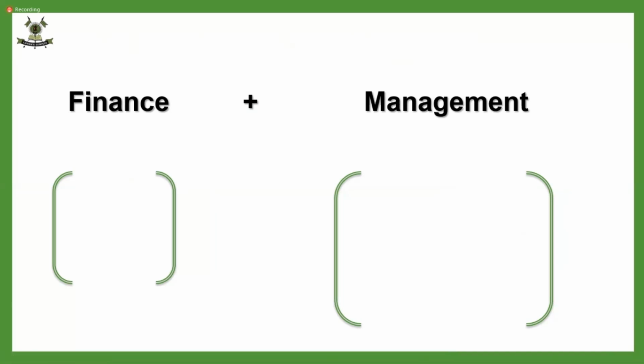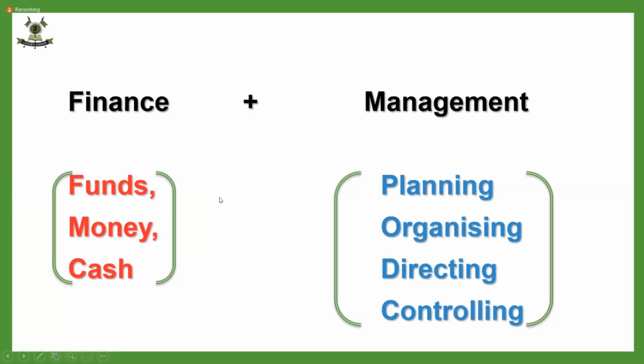Finance word has come, which means cash, money, funds. So we know this, that finance is made up of funds, money, cash. These are the synonyms which are being used interchangeably.